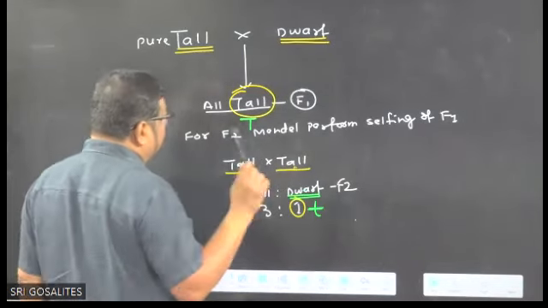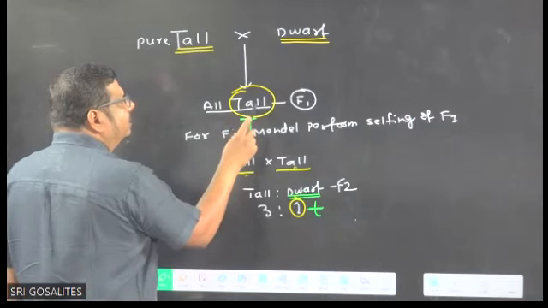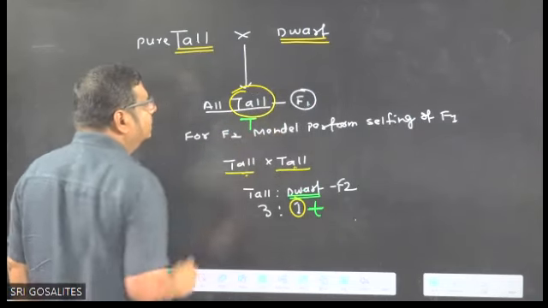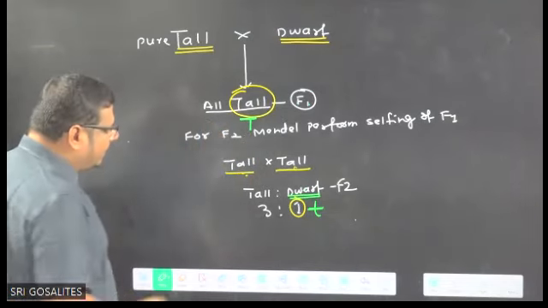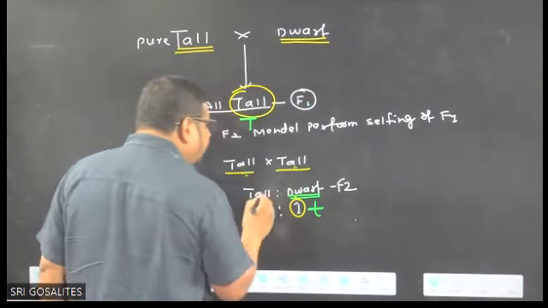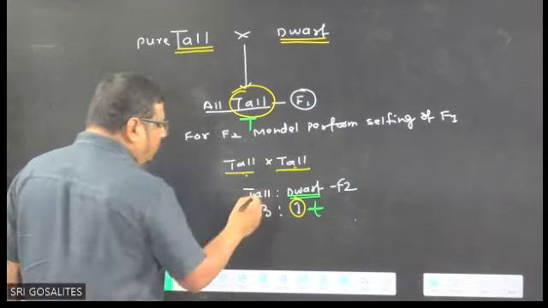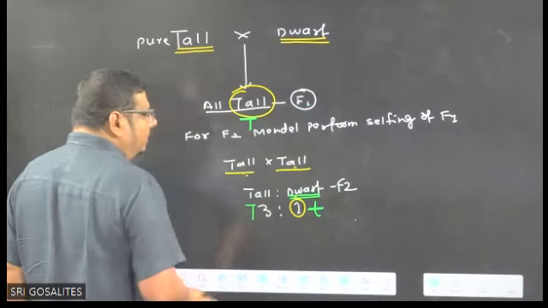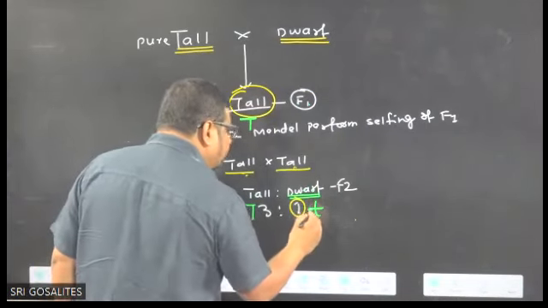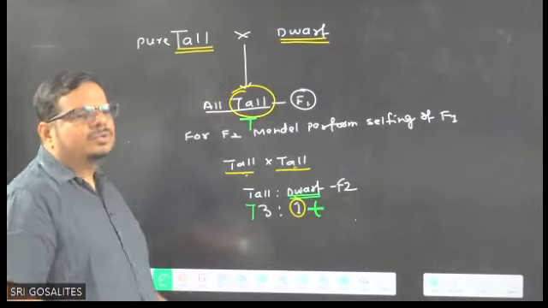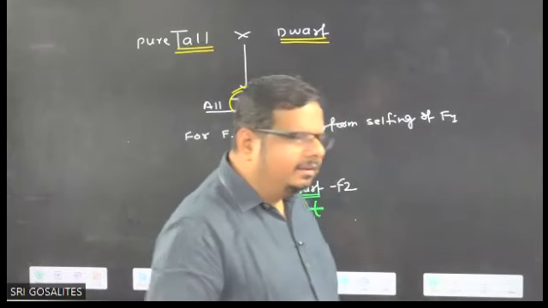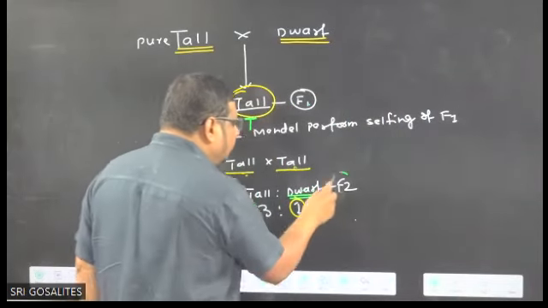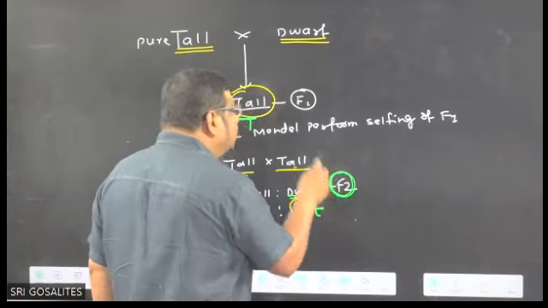So have a look here. You just come to the conclusion. Here, in the first generation, he got tall plants, meaning capital T must be there. In the second generation, he got tall also, dwarf also. So tall means they have capital T, and if dwarf is there, they must have a small t. Then a question came in the mind of Mendel. For the F2 generation, who is the parent?